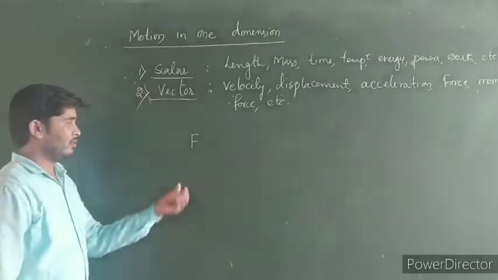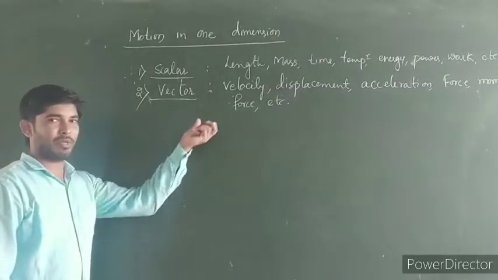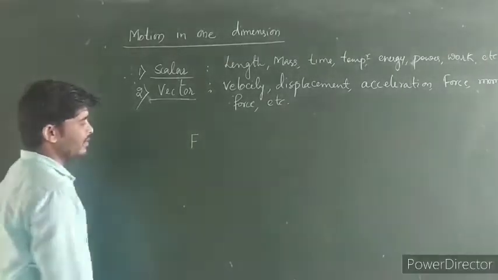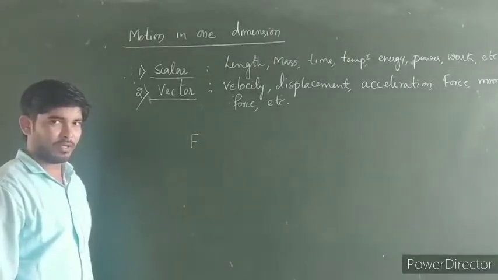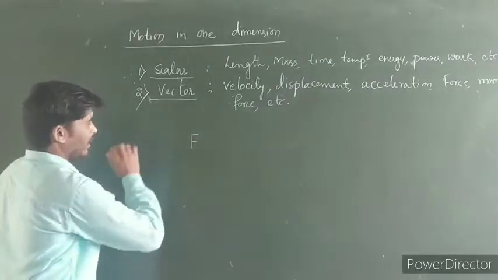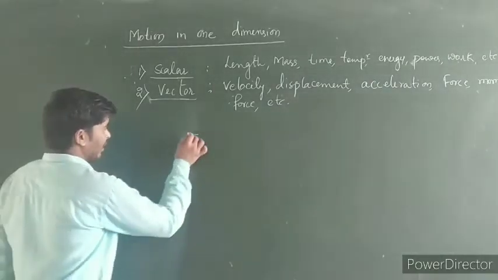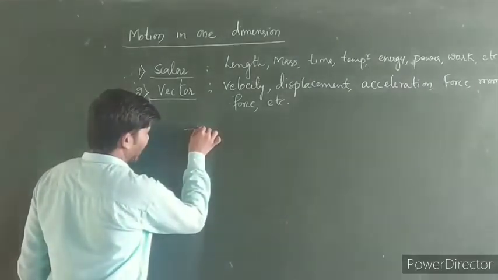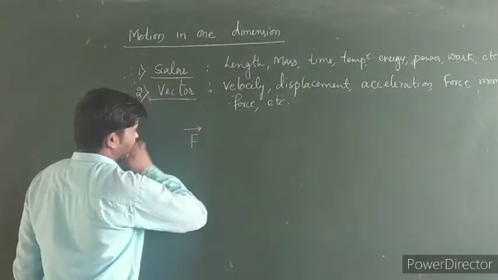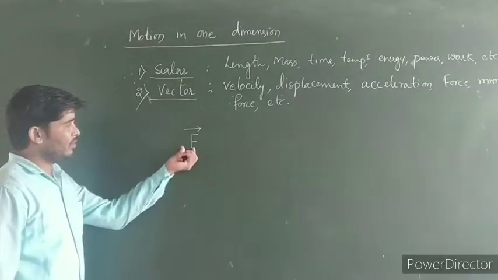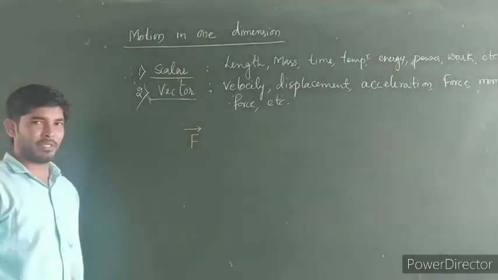This is the letter which we use to represent force. Force is a vector quantity, you know already, right? This force has a particular direction, and that direction is represented by an arrow mark. This is how vector quantities are represented.